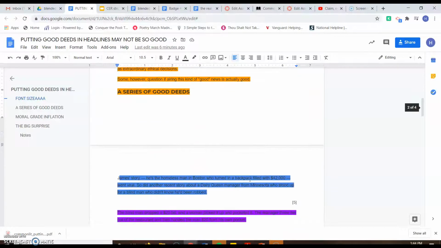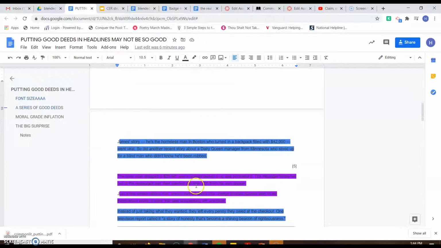And then they go into like minor subclaims. For example, a series of good deeds. And this is a newspaper article, so oftentimes headlines could be considered subclaims. And then this is evidence, a story.